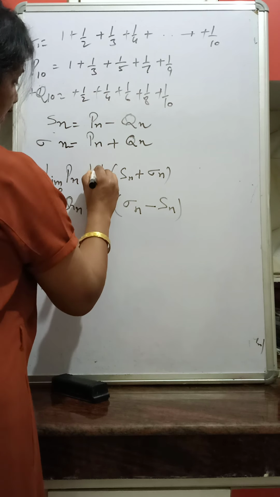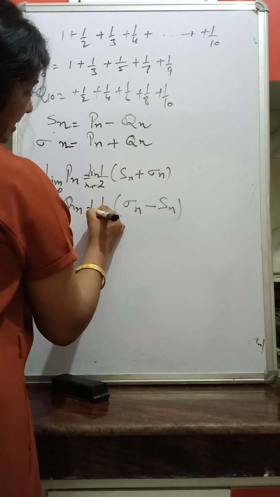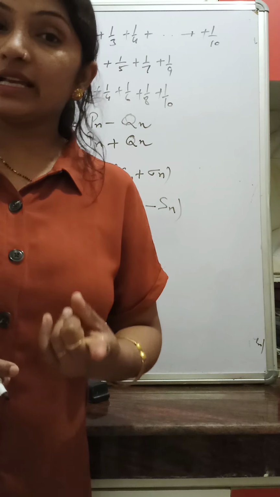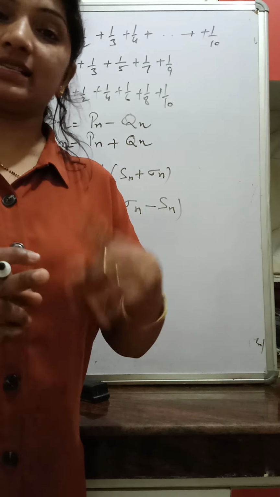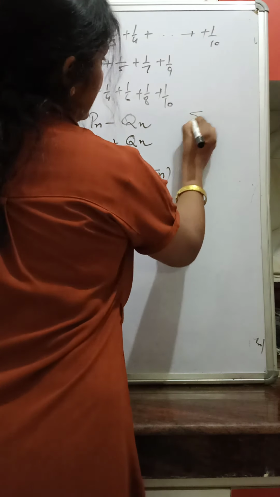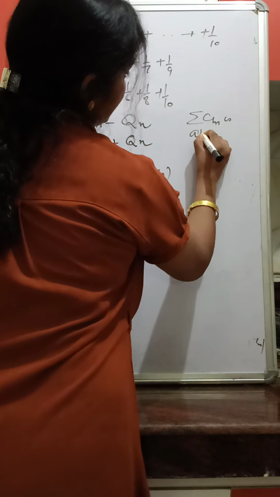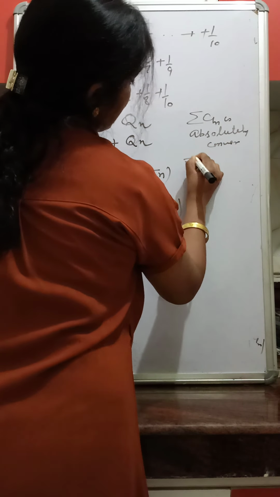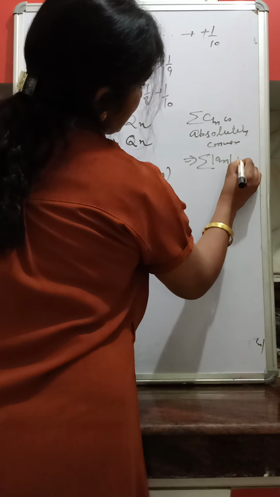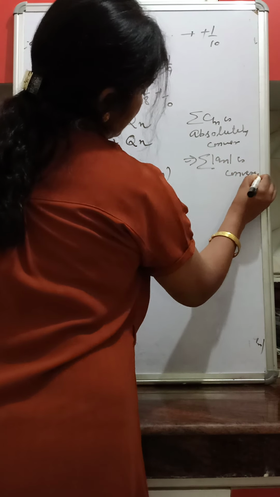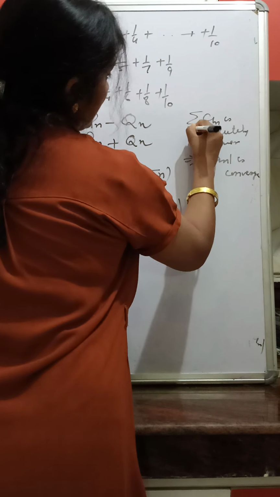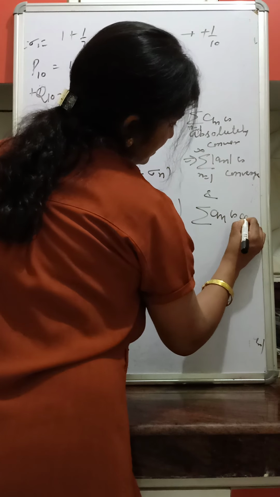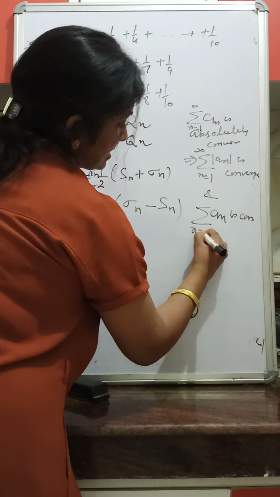since the series is absolutely convergent, and every absolutely convergent series is convergent, it implies, since summation a_n is absolutely convergent, meaning summation modulus a_n is convergent, n from 1 to infinity, and summation a_n is convergent, because every absolutely convergent series is convergent.